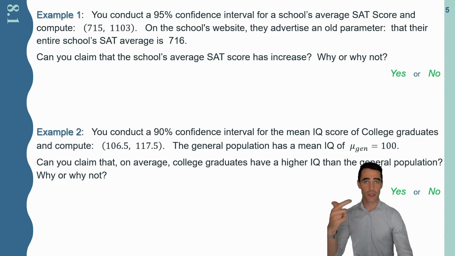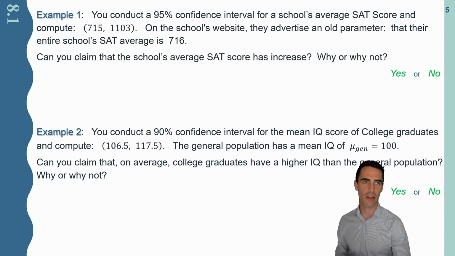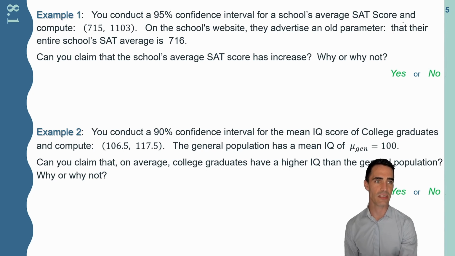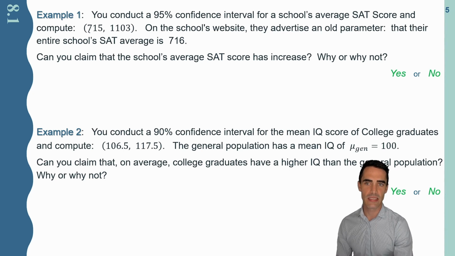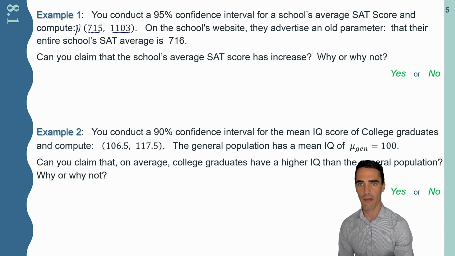Here are some examples to show us applications, or sometimes limitations, of these confidence intervals. Let's say you conduct a 95% confidence interval for a school's average SAT score and compute 715 all the way to 1,103. And again, this is an average. We think their average is somewhere in there. It's a huge confidence interval. On the school's website, they advertise an old parameter, something from the past, that their entire school's SAT average is 716.